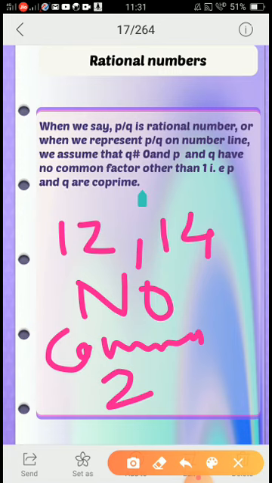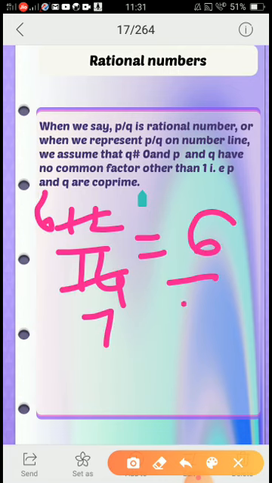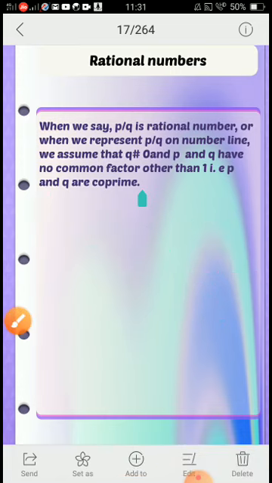So I cannot say 12 and 14 are co-prime. If I write 12 by 14, I can write it in simplest form as 2 sixes are 12, 2 sevens are 14, so it is 6 by 7. Now can I say 6 and 7 are co-prime? Yes. So this is my simplest form. Is this clear? Okay. So whenever you write a rational number, it should be written in the simplest form. There should be no common factor between numerator and denominator other than 1. Okay. Next.